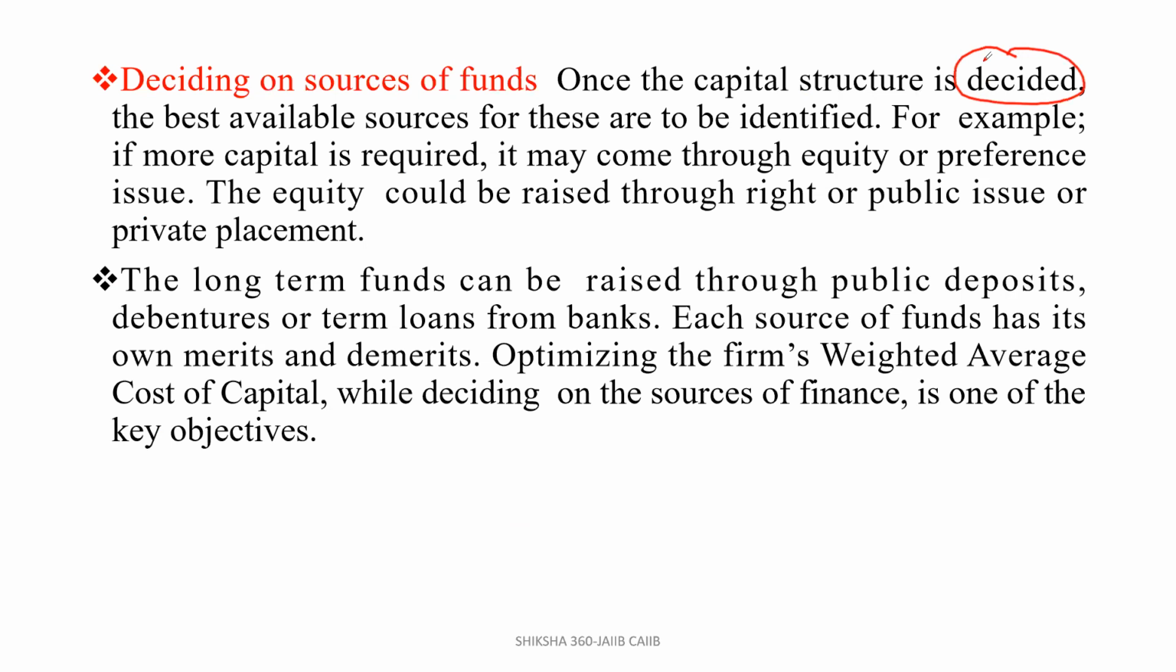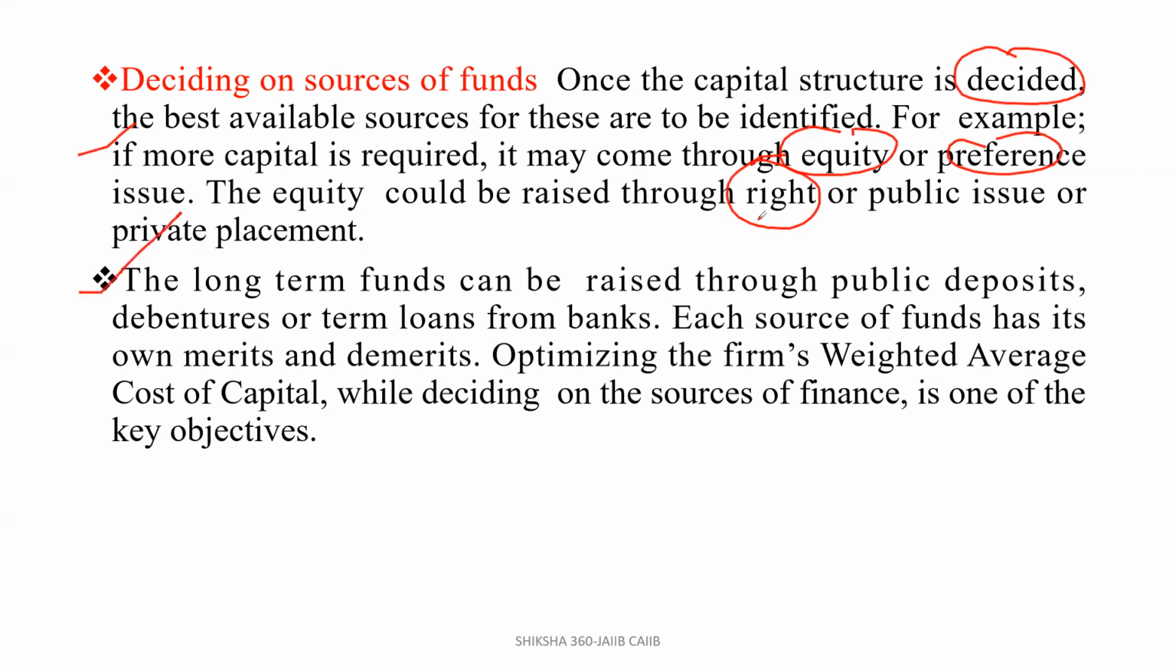So once the capital structure is decided, the best available sources for these are to be identified. For example, if more capital is required, it may come through equity or preference issue. How can we raise equity? The equity could be raised through rights or public issue or private placement. What is a rights issue? What is a public issue? What is private placement? All these things we can learn through our sessions in the different subjects. In the PPB, we will discuss regarding that.